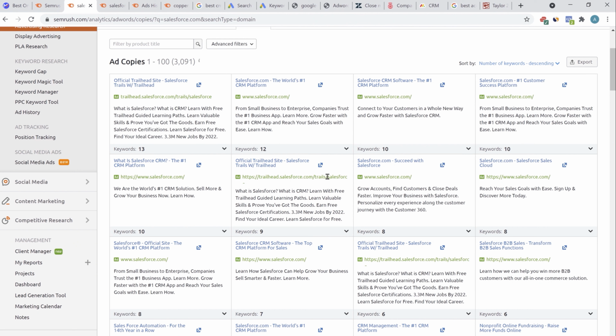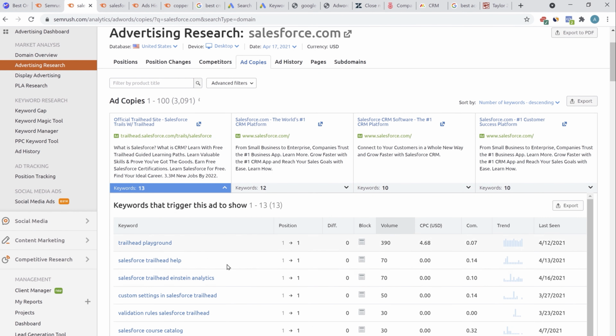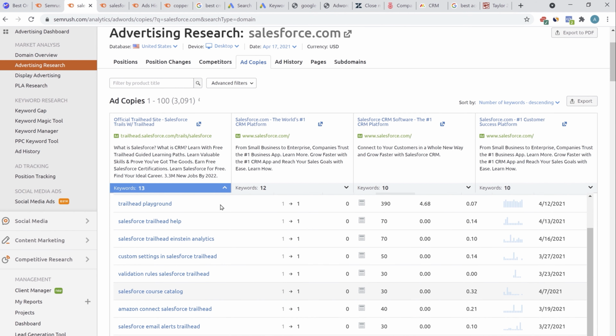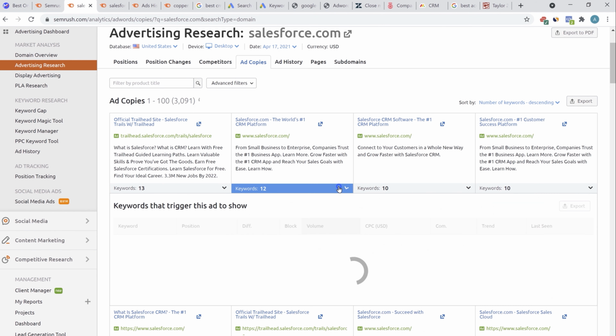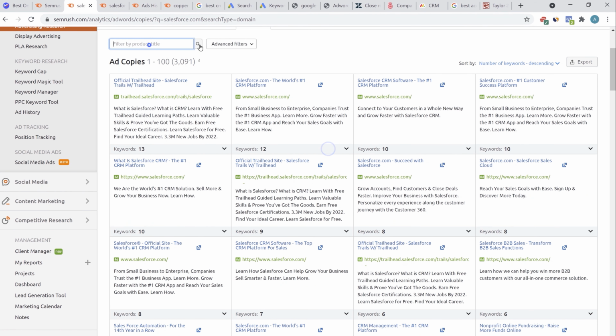You always want to give the best benefits in your sales copy. So whatever headline you have, whatever description you have, always give the best of the best benefits in your description so that more and more people click on it and sign up. You can also find all the keywords for which this particular ad is being run, like Trailhead Playground, or something like Salesforce Cost Catalog. For this, you have different keywords. You also have the position, etc.